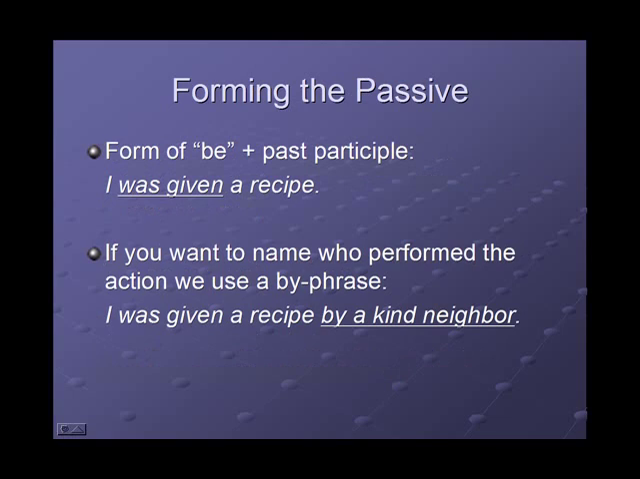If you watched the first lesson on the passive, you'll remember that we make the passive voice with the form of be plus the past participle. For example, I was given a recipe. Our form of be here is was. Given is our past participle. Now if you want to name who performed the action, we use a by phrase. For example, I was given a recipe by a kind neighbor.